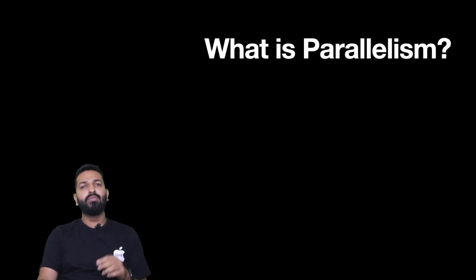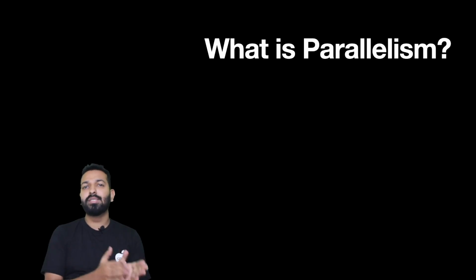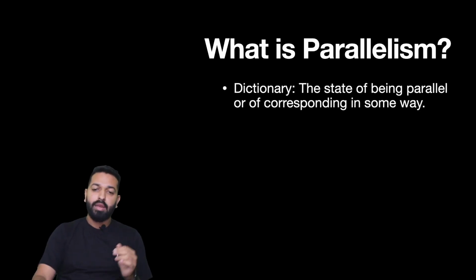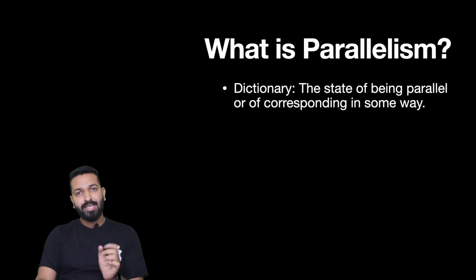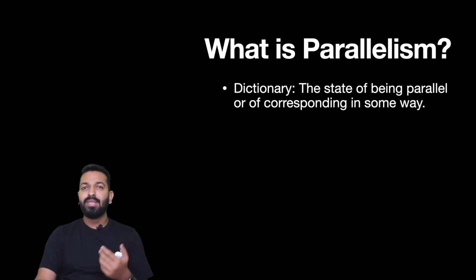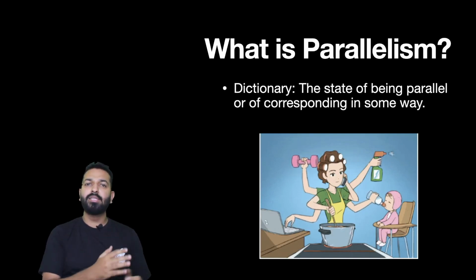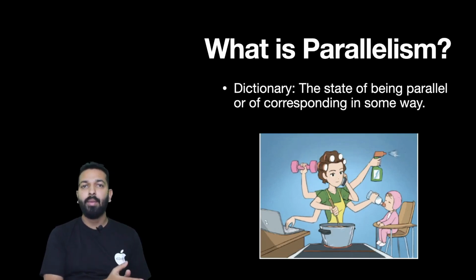Now comes the point: what is parallelism? Because in concurrency too, it appears that two tasks are taking place at the same time. So what's the difference with parallelism? The dictionary says the literal meaning of parallelism is the state of being parallel or of corresponding in some way. To understand this better, let's have a look at this supermom. It is not just appearing that she is doing 6 jobs at the same time, but they are actually taking place at the same time.